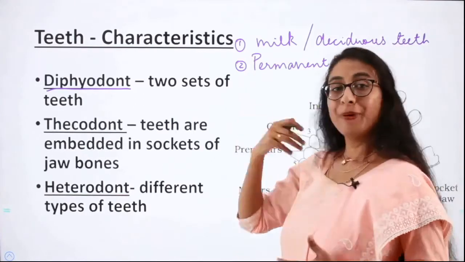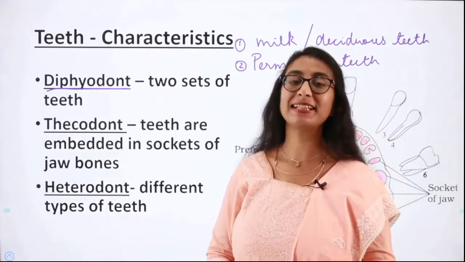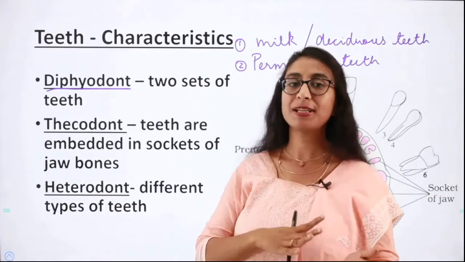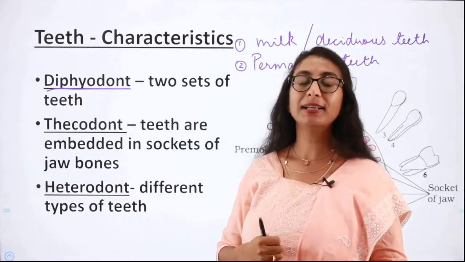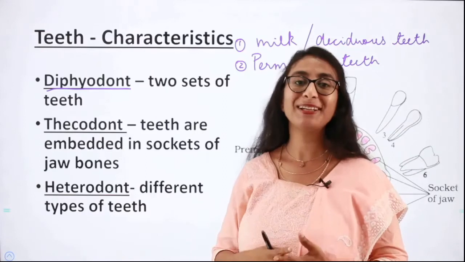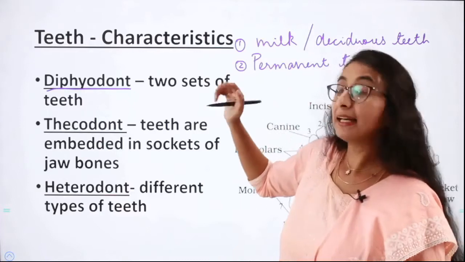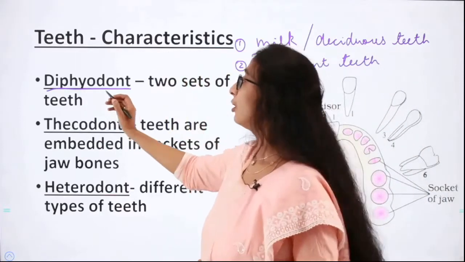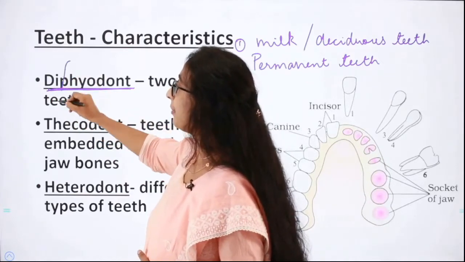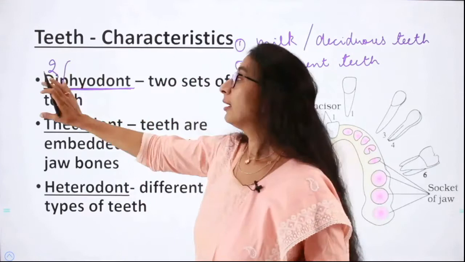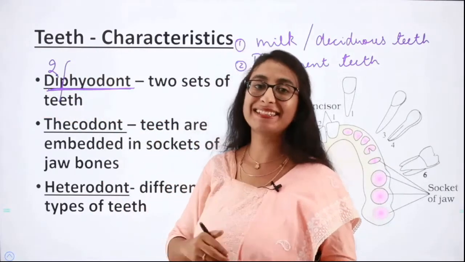So, we human beings have two sets of teeth. First one is the milk teeth or the deciduous teeth, which we get between the ages of 6 months to 24 months. Then later, after they fall around the age of 5 or 6 years old, we get another permanent set of teeth which stays with us for a lifetime. So these two sets of teeth we get. That characteristic of the teeth is called as diphyodont. See here, you can understand di means two, isn't it? So the word diphyodont means two sets of teeth. That is an important characteristic of our teeth.